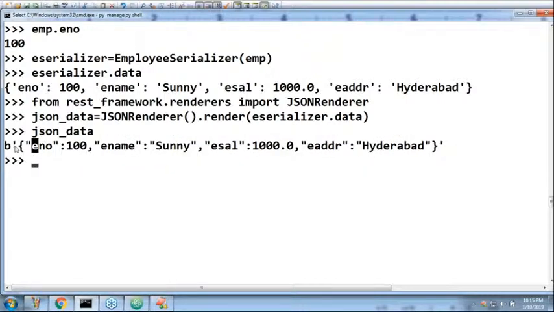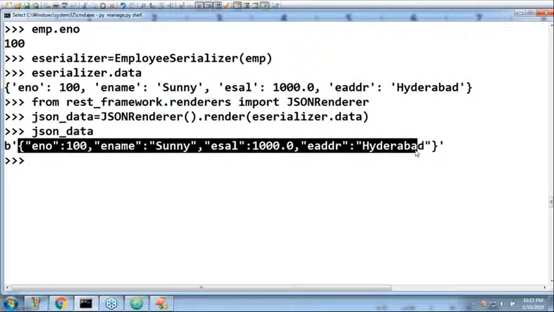Next, the total thing within the single quotes is the JSON data. It is the JSON string form. Of course, JSON data is represented in string form. The b means bytes, which is the network transport supported format. How is data transported across the network? In the form of bytes, binary data. Clear, right?